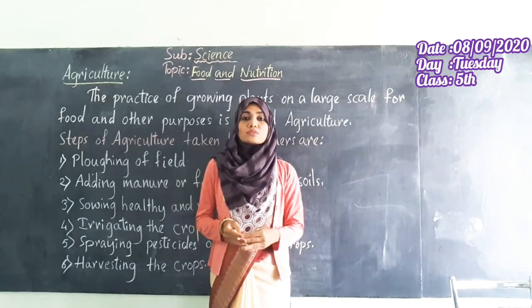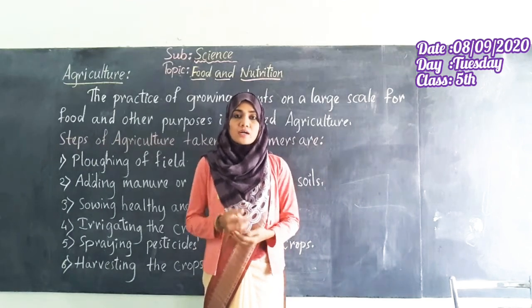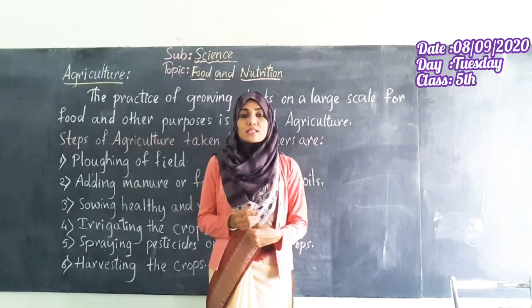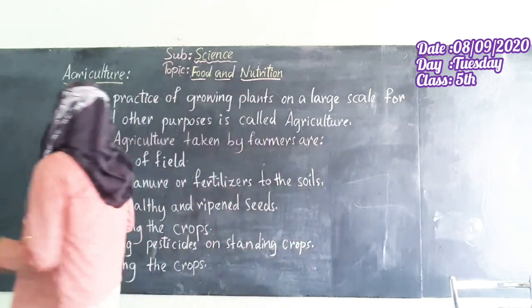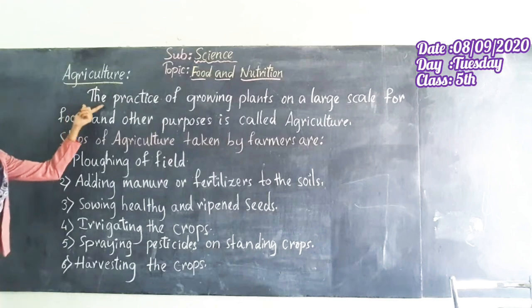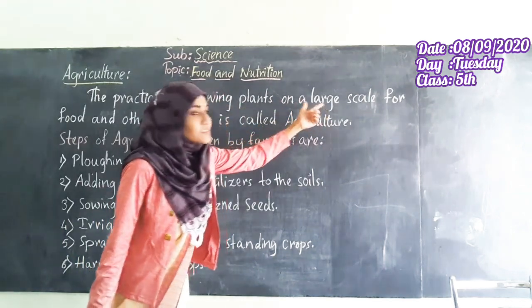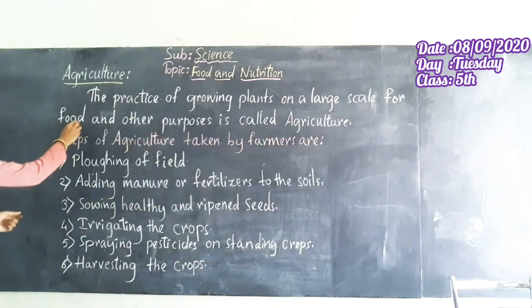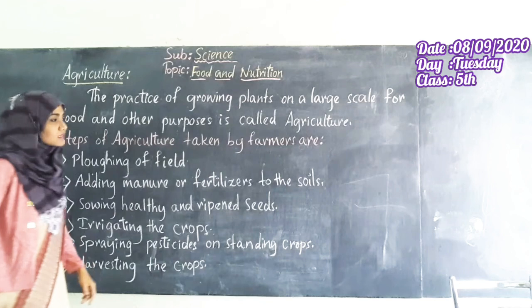We got to know about the crops and the types of crops, that is rabi crops and the kharif crops. Today we shall discuss a process called agriculture. The practice of growing plants on a large scale for food and other purposes is called agriculture.